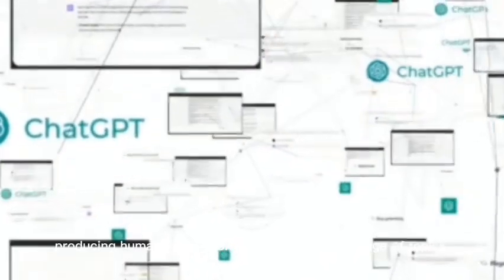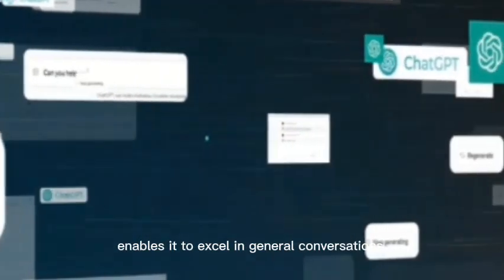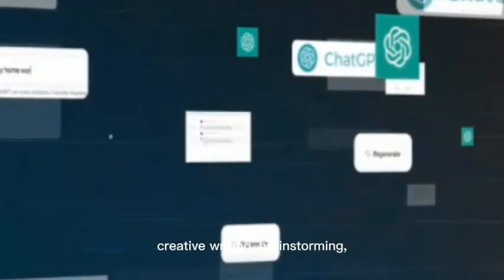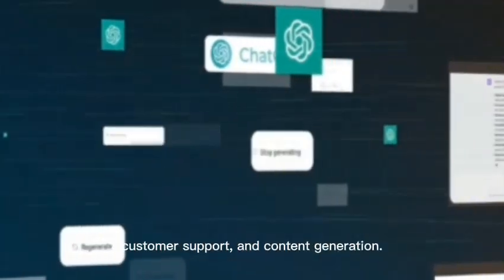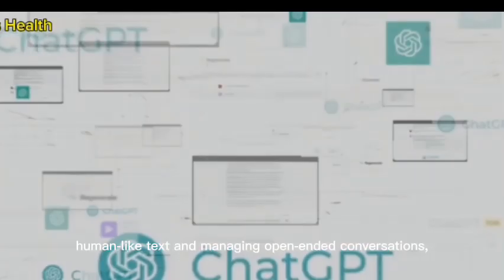ChatGPT, developed by OpenAI, is known for its versatility in conversational AI, producing human-like responses across a broad range of topics. Its underlying architecture, the GPT (Generative Pre-trained Transformer) model, including versions like GPT-3.5 and GPT-4, enables it to excel in general conversations, creative writing, brainstorming, customer support, and content generation. This makes ChatGPT highly effective for generating natural, human-like text and managing open-ended conversations, although it comes with a higher cost due to extensive training and infrastructure requirements.